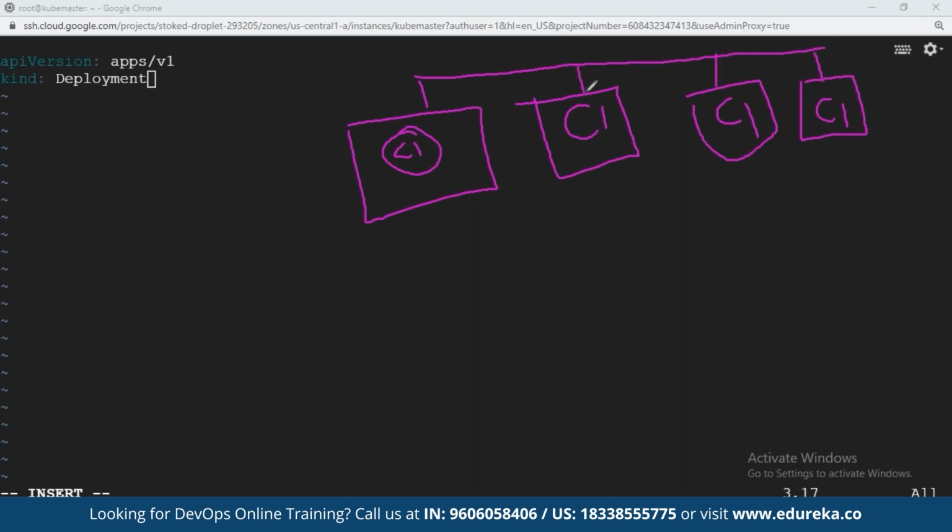I hope you remember it. Multiple containers of the same image, replicas. You will create a deployment. And creating multiple replicas of a container is called a replica set object, friends. Replica set.